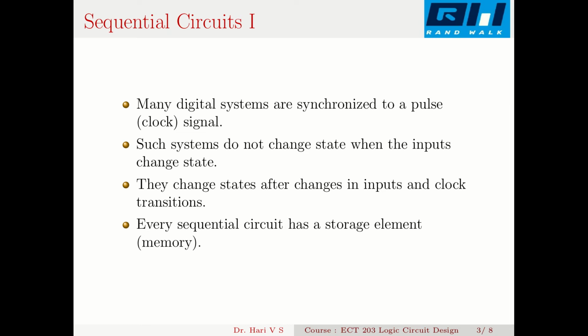But sequential circuits are not like that. They do not change states even after changes in inputs. They wait for the clock signal. So at the clock transition only does the output change. So they are naturally slower than combinational circuits. Every sequential circuit has a storage element, a memory. So a sequential circuit can be considered as a combinational circuit plus memory.